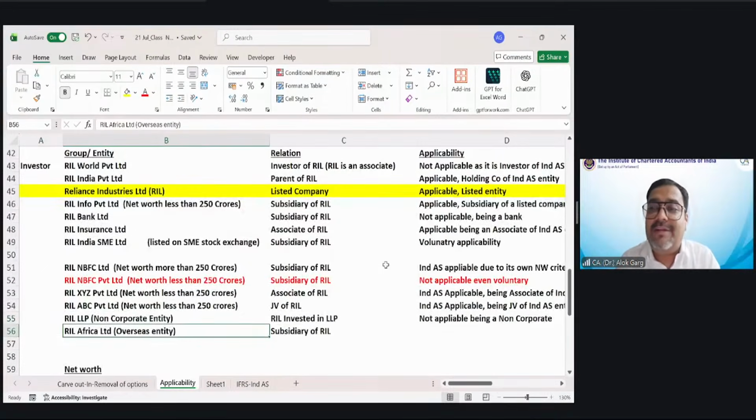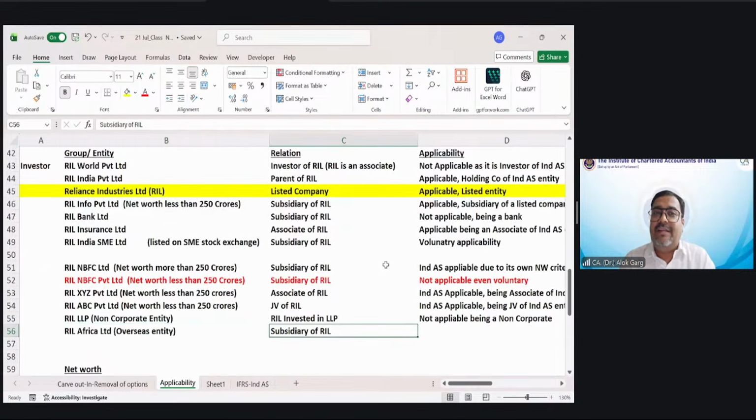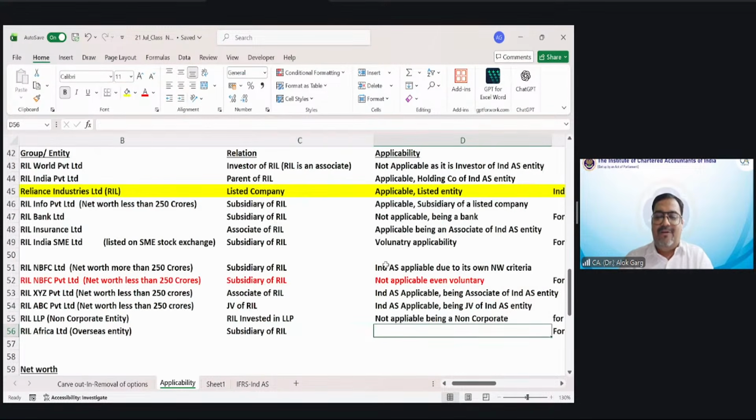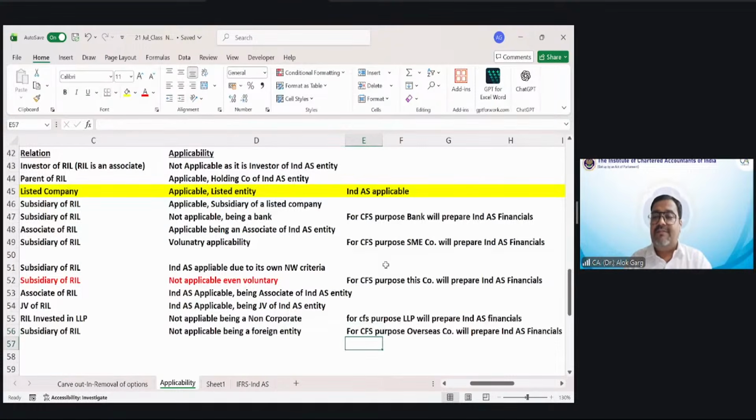RIL Africa Limited, overseas entity. It is a subsidiary of RIL, African entity. Not applicable, being a foreign entity. But how will Reliance do the consolidation? For CFS purpose, overseas companies' financial statements have to be migrated into Ind AS. Who will do it? The people here will do it.